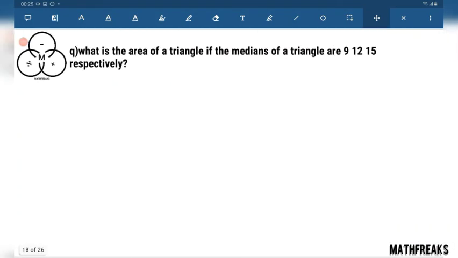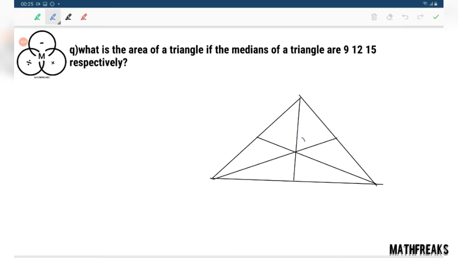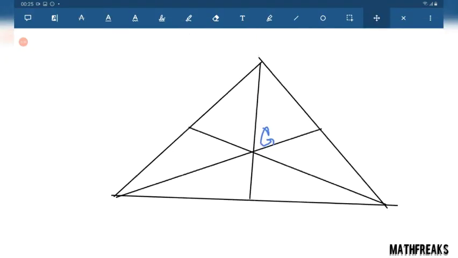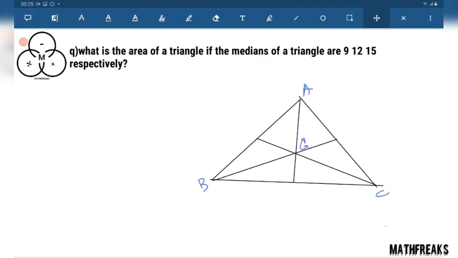Another approach is the geometric approach. Nine, 12, 15.